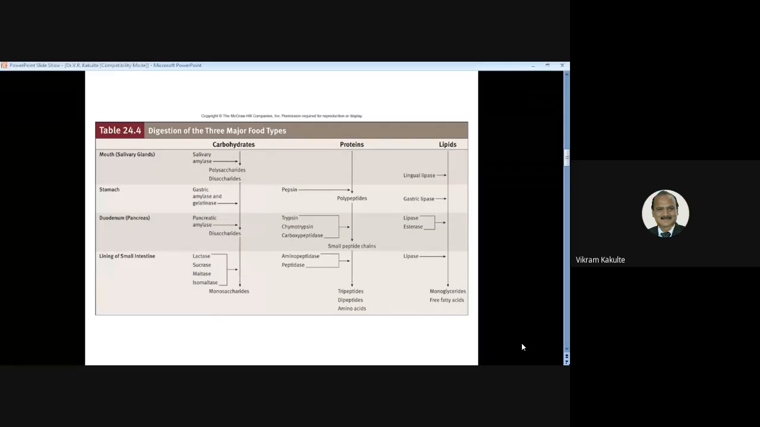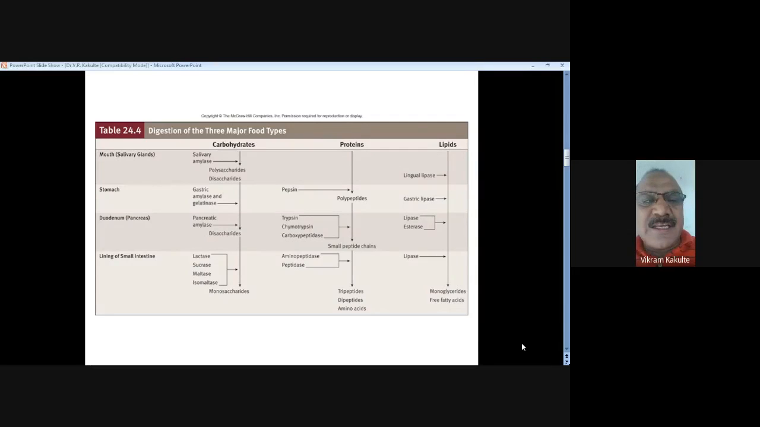In the intestine, bile that comes from the liver and pancreatic juice that comes from the pancreas change the medium from acidic to alkaline. There are also some gastrointestinal hormones which act on this secretion. For example, the CCK hormone, cholecystokinin, stimulates the liver to secrete bile. This is the CCK. Then the pancreatic hormone.